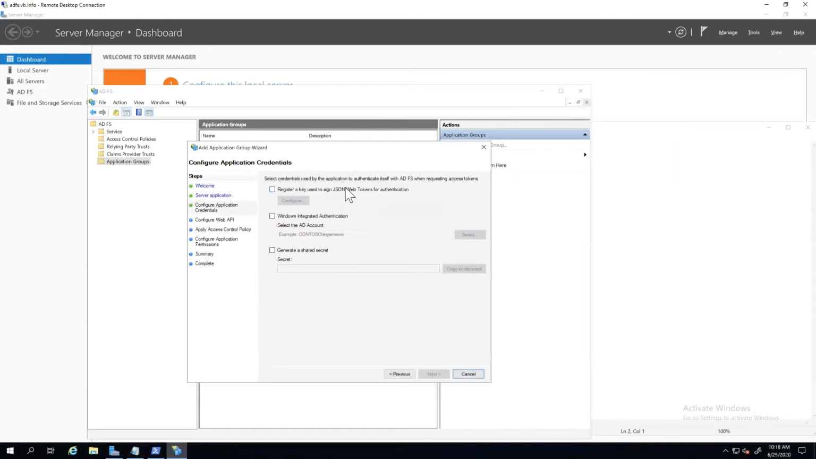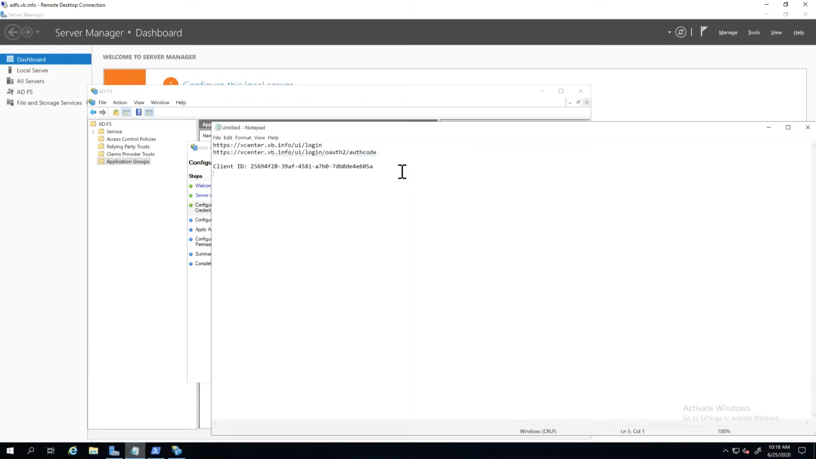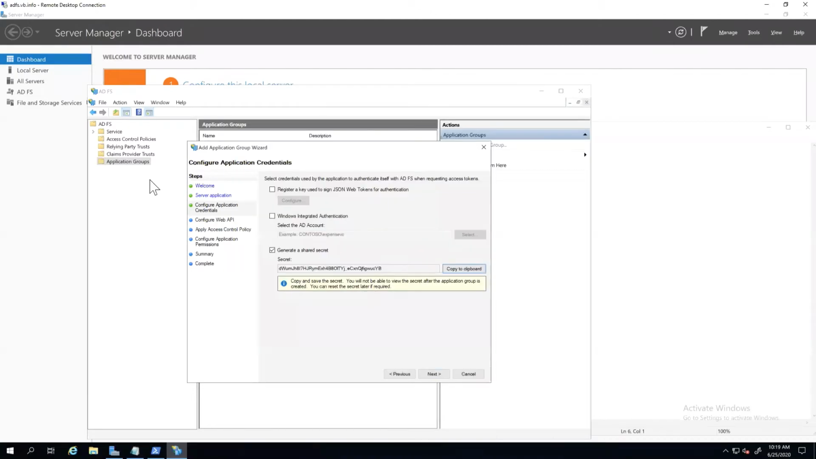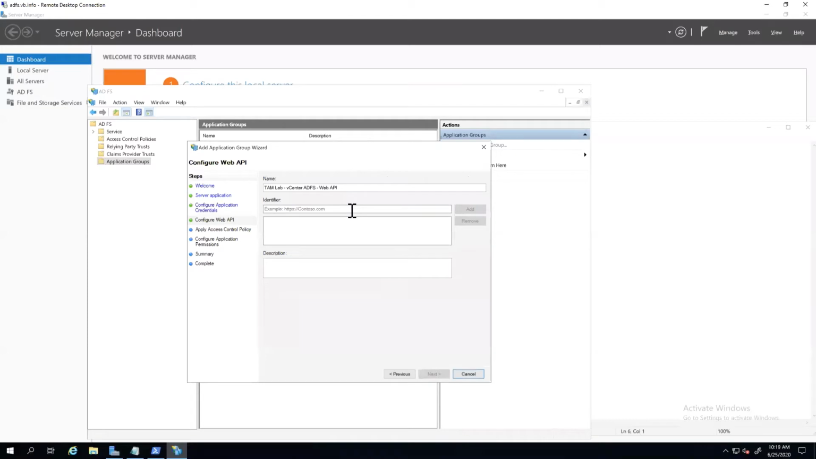All right, next up, we're going to use some credentials. Again, we could use an AD account, but it doesn't really make sense here. We can use a key or just generate a shared secret, and that's exactly what we're going to do. This is what our documentation calls out. So I'm going to copy that to the clipboard, and we'll use that here in a little bit. Shared secret. Okay.